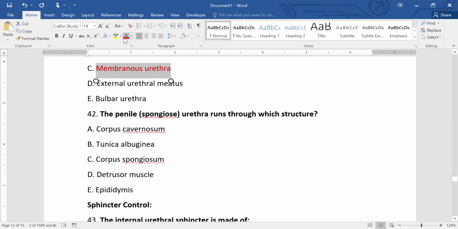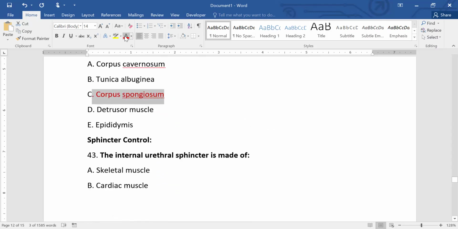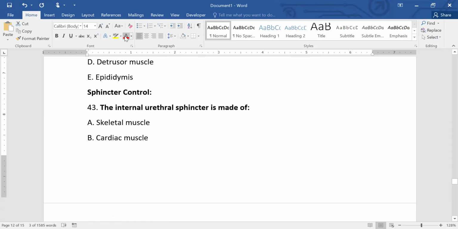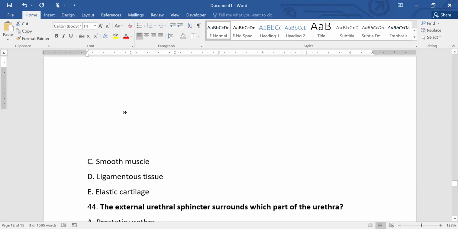The penile urethra runs through which structure? Corpus spongiosum. The internal urethral sphincter is made up of smooth muscle. So it is an involuntary sphincter.